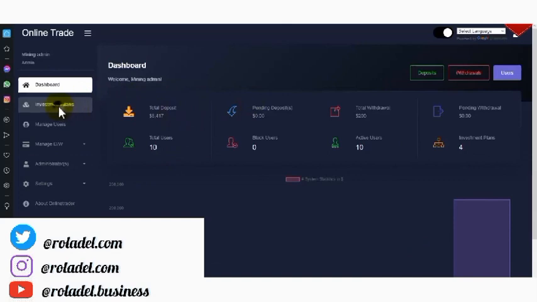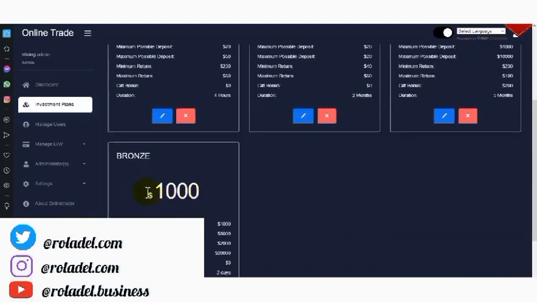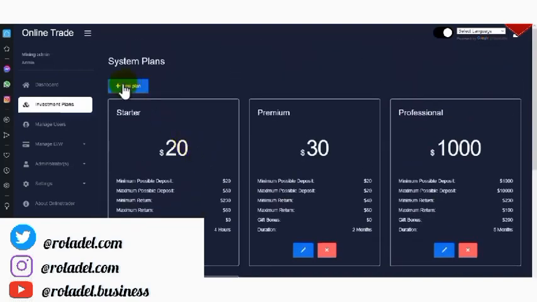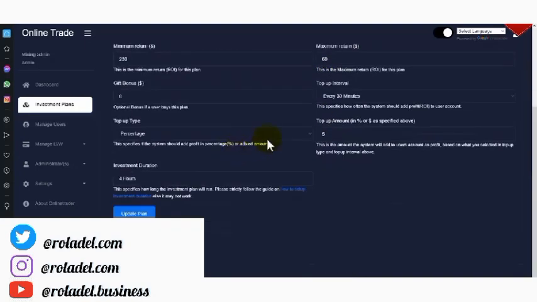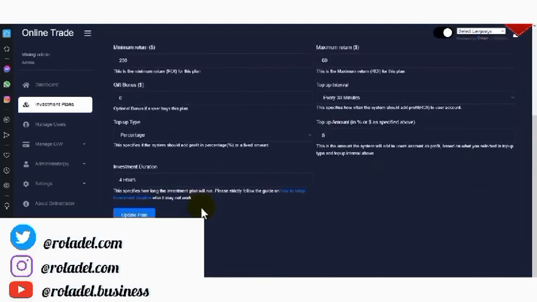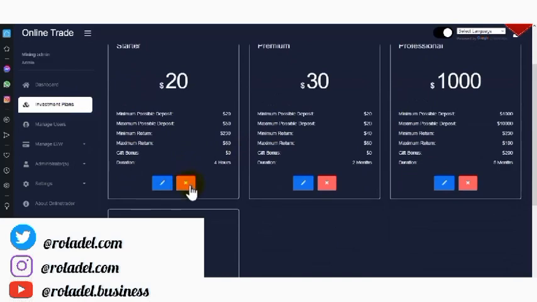So you can create a new investment plan from this particular section. As you can see right now, we have the starter, premium, professional, and then bronze. So you can add a new plan, and also you can edit your already existing plan. You can just click on this particular section and make the necessary change you need. After making the necessary change, you click on update plan. So that is how to update plans from the admin dashboard, and also you can delete plans. You just click on the particular section here to delete the plan. You can delete all the plans, then create new ones.